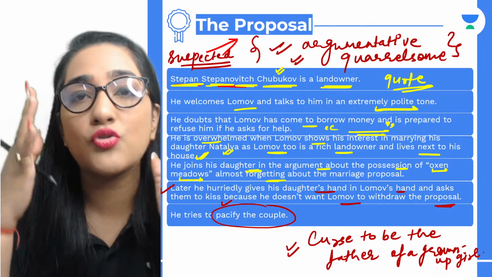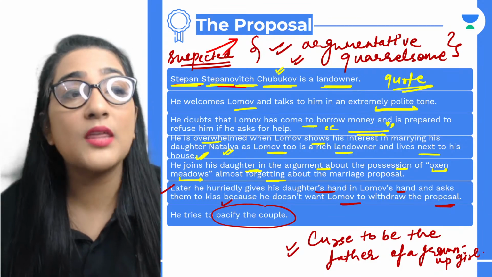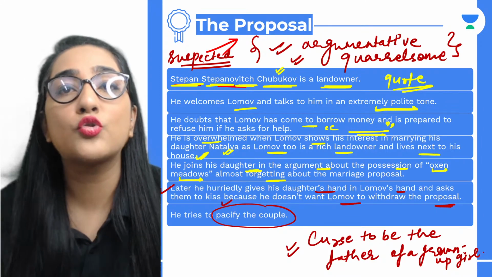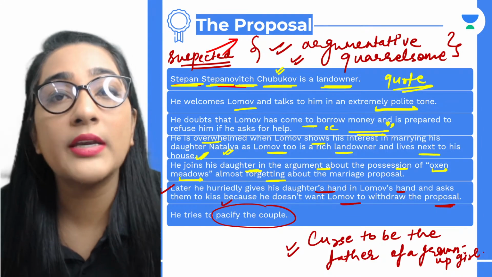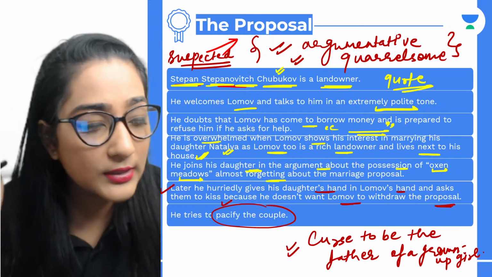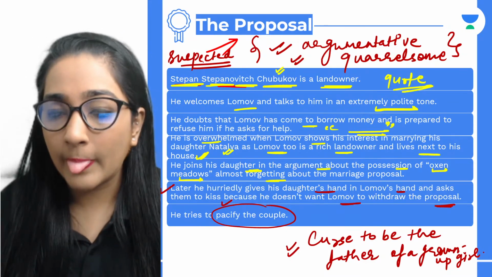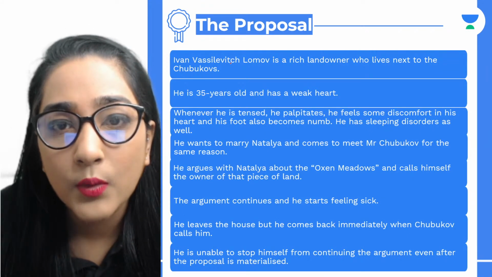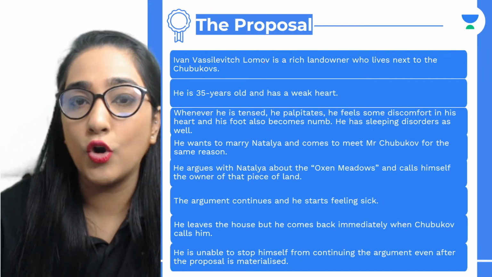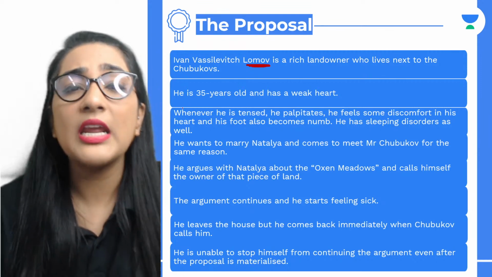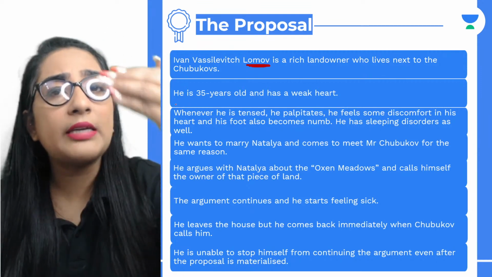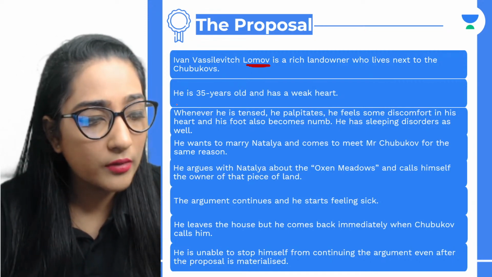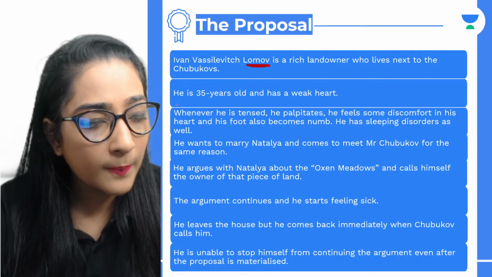The poet, I mean the dramatist here, wants to show that the wealthy families have a totally different thinking when it comes to the proposal in the context of marriage. So this is what you all will have to talk about. Now the next one, herein we are dealing with the next character, Lomov. You have to again remember the entire correct name of the character. Is that clear to everybody?